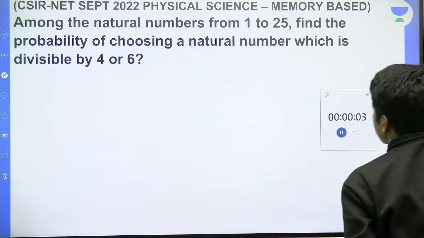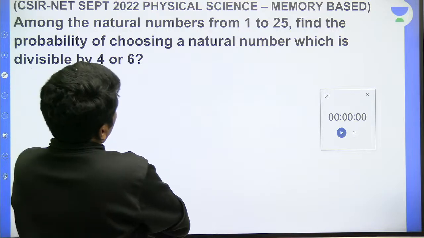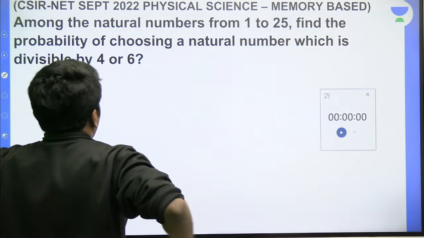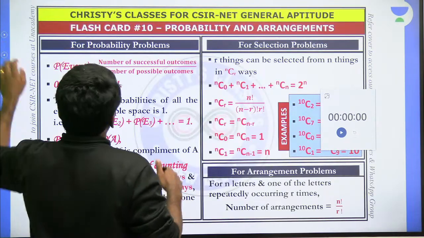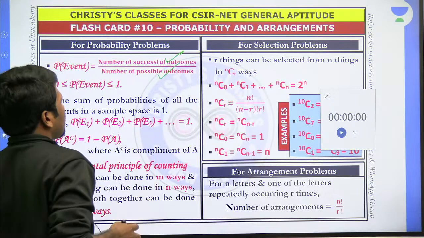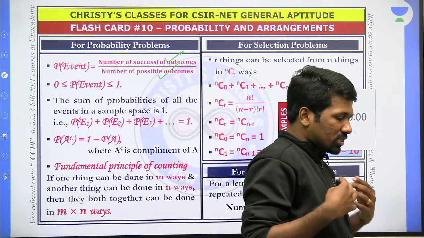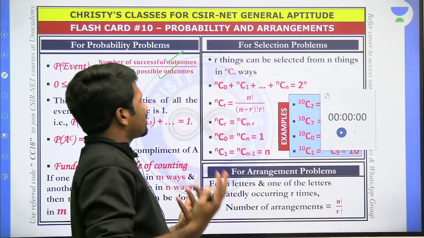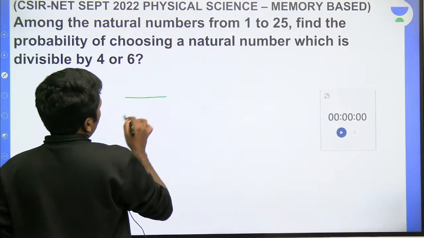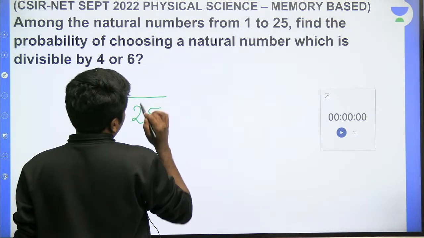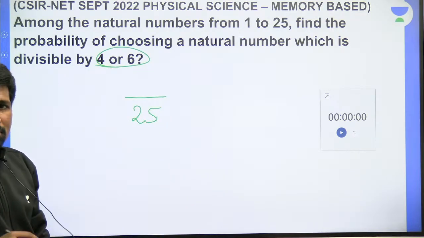Okay, so I'll explain. Among the natural numbers from 1 to 25, you are choosing a natural number which is divisible by 4 or 6, and finding the probability. So what is the basic definition of probability? Required outcome divided by total outcome, right? That is simply speaking required number by total number. So the total number of natural numbers from 1 to 25 is 25. Among them, what are the numbers divisible by 4 or 6 that satisfy the condition?